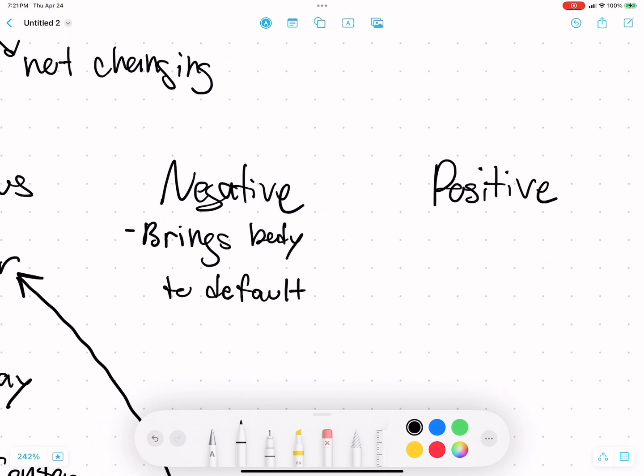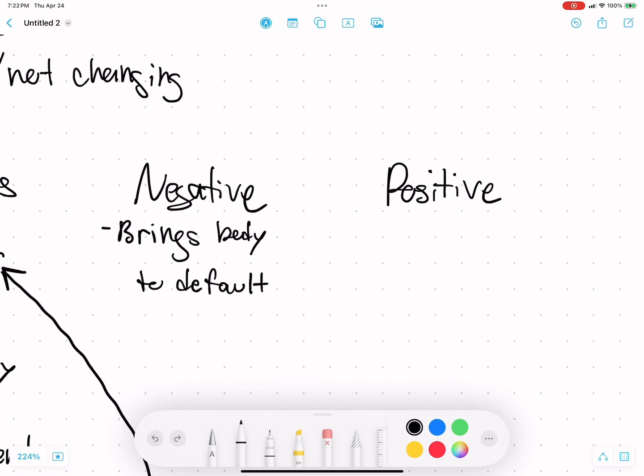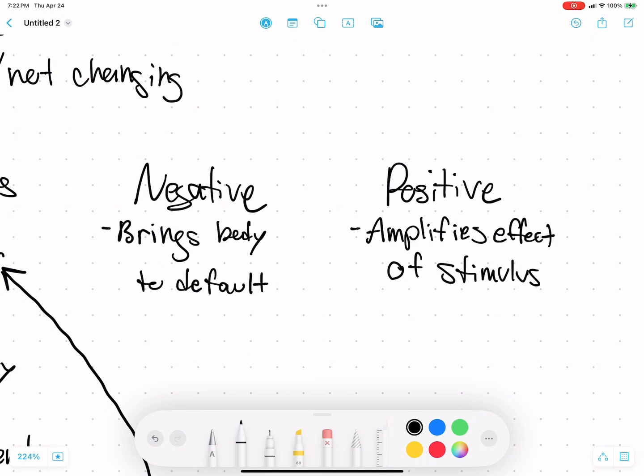And so it's like, oh, it's hot outside, so a negative feedback loop would start implementing measures to cool down your body. It would want to bring your internal temperature back down to a more acceptable range. And with positive feedback, the defining feature of positive feedback is that it amplifies the effect of the stimulus. And it's comparable to kind of like a snowball effect.